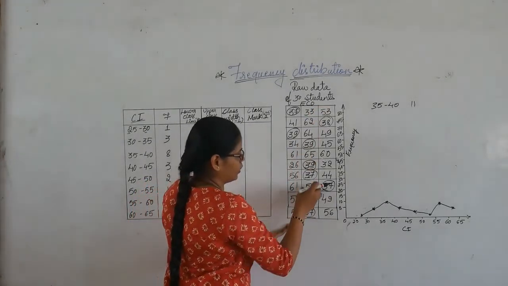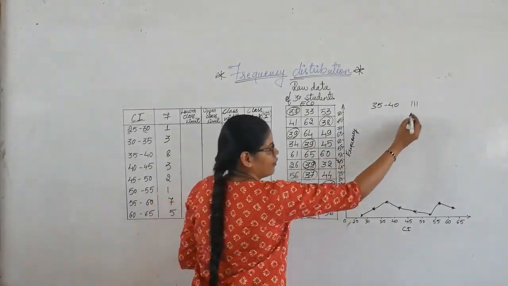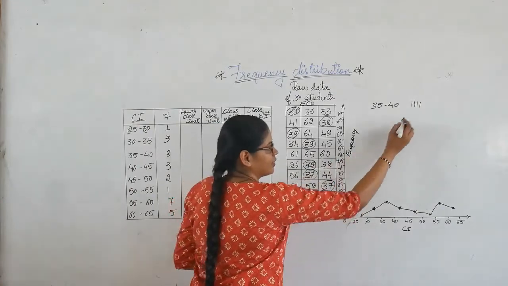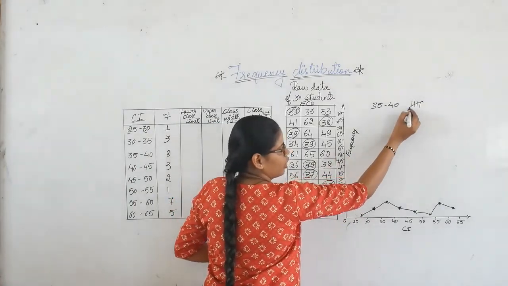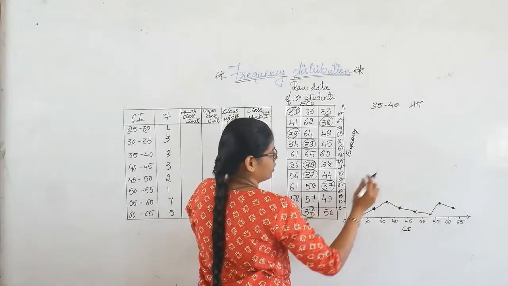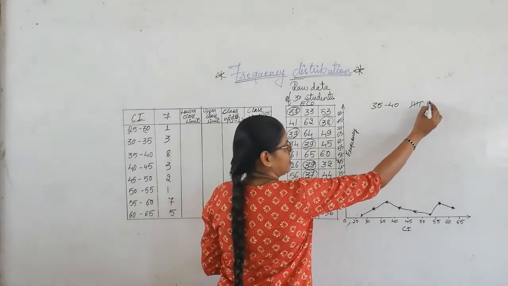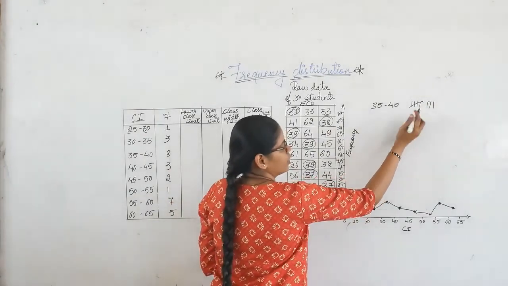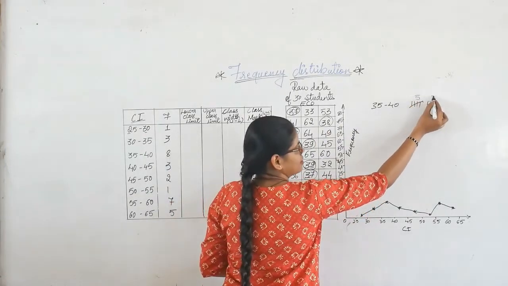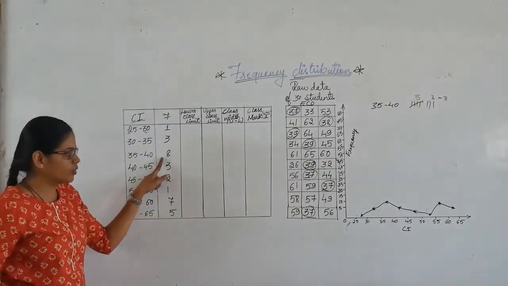Now we'll look into this range. We have 39 again here, we have one more 39, we have 37. After 4 we cross it, because that becomes a 5. Then we have one more 37, that's one more mark, 38, and then the last 37. So if you count, this becomes 5 plus 3, which is nothing but the 8, which we have already written here. Okay.